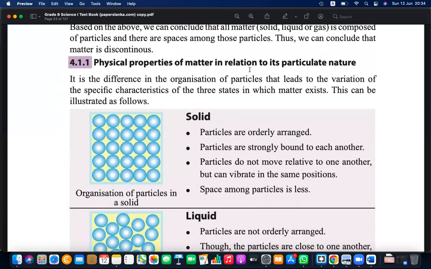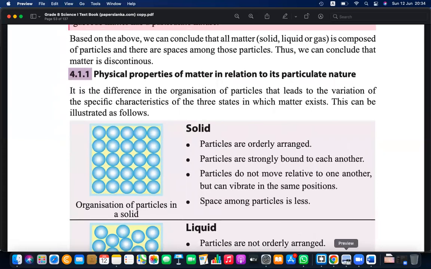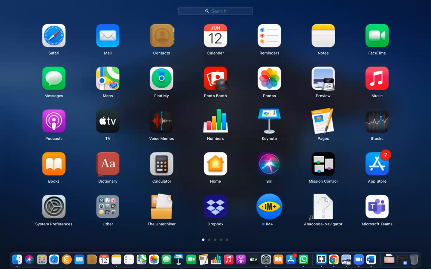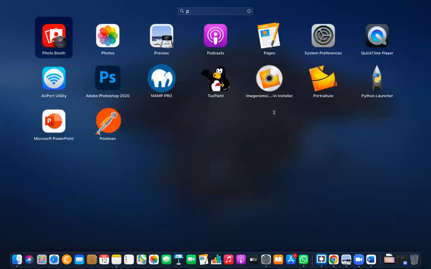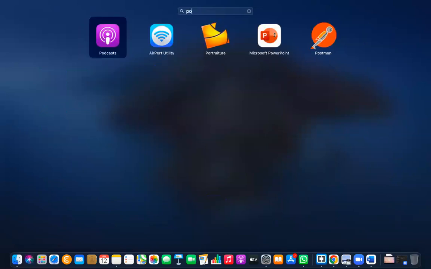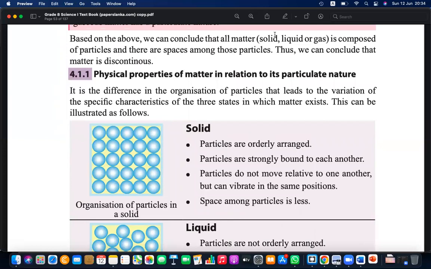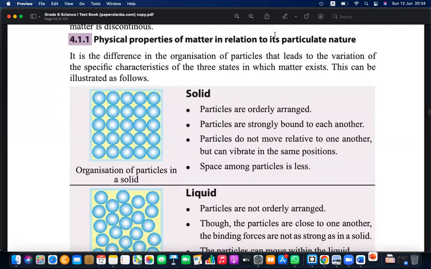Then, okay, solids. I saw this in the previous one also, but I'm not sure whether I have done that in grade 6 or not. So let me open this PowerPoint. If I have done this in grade 6, I'll show it again. Anyway, let's go through your book.